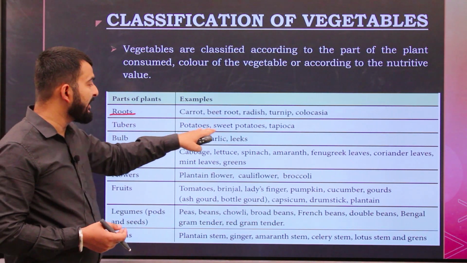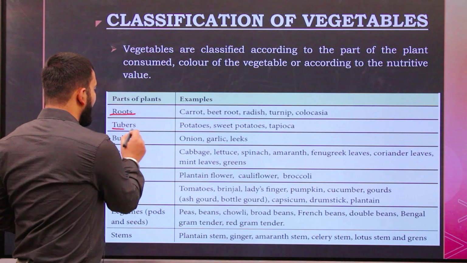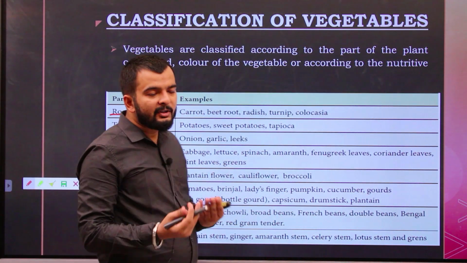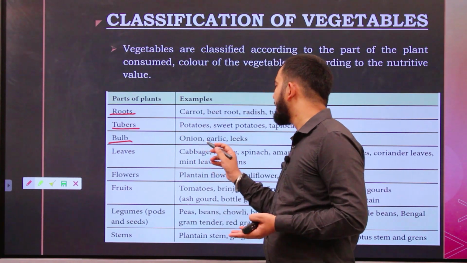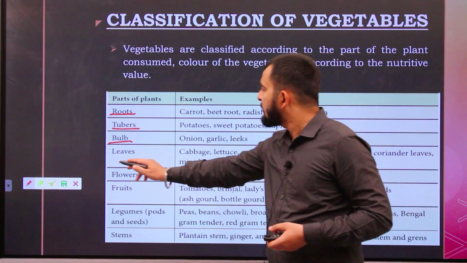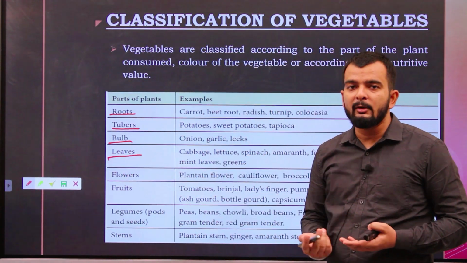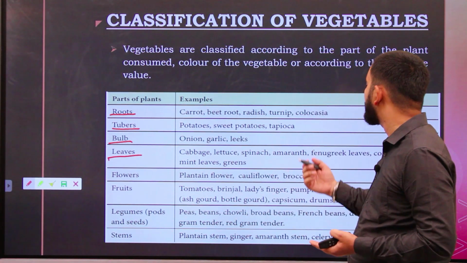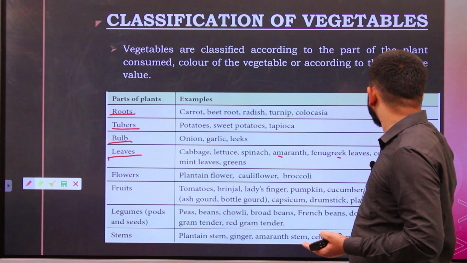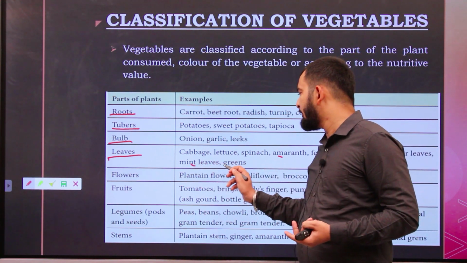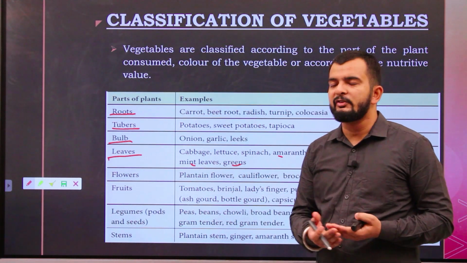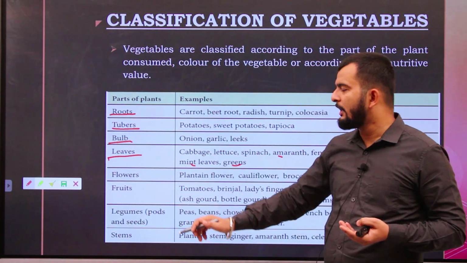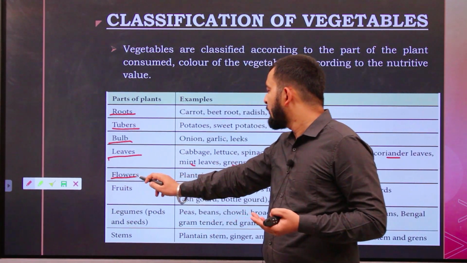Under tubers we have potatoes, sweet potatoes and tapioca. Under the bulb category we have onion, garlic and leeks. Then we also consume leaves of several plants as vegetables, for example cabbage, spinach, lettuce, amaranth, fenugreek leaves, coriander leaves, mint leaves, and various green leafy vegetables. Those form the category of leaf.